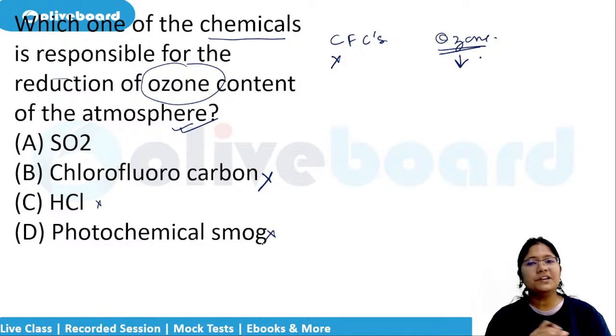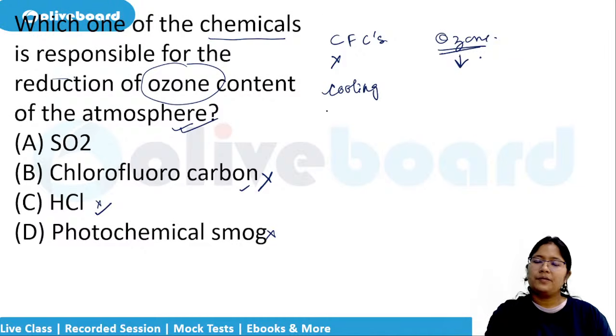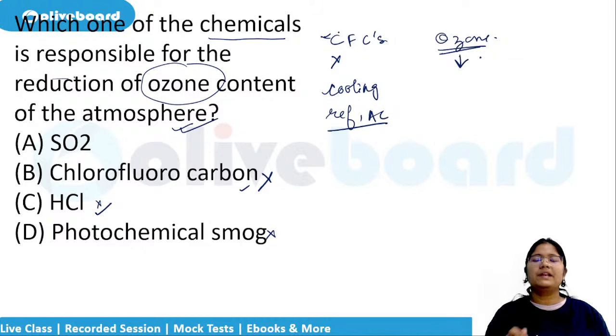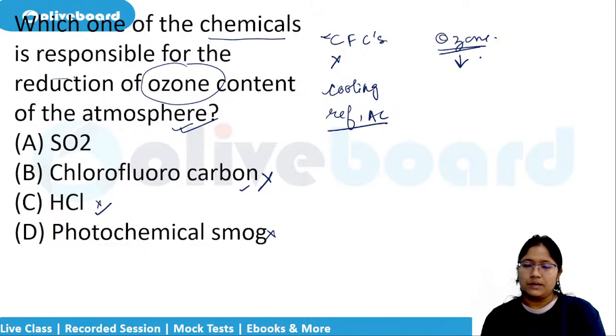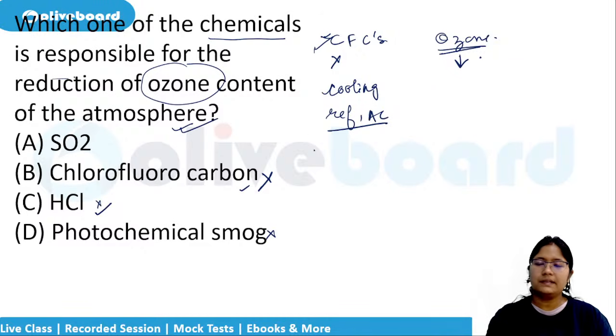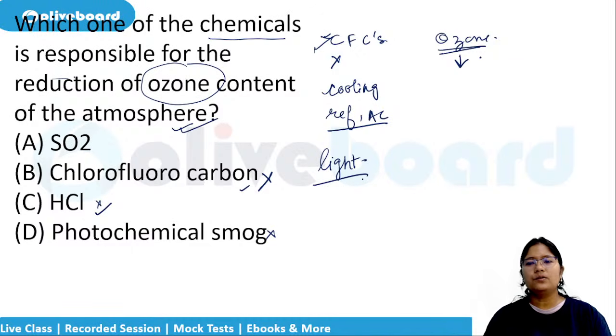photochemical smog. So even if you don't know the answer, be clear that CFCs are different from the cooling components, like the previous old refrigerators, then the ACs, whatever has a cooling coil. They will have the CFCs, chlorofluorocarbons. Nowadays, it has changed. They're using hydrocarbons. These chlorofluorocarbons are very light gases. They will go up in the atmosphere and they will do the depletion of the ozone layer.